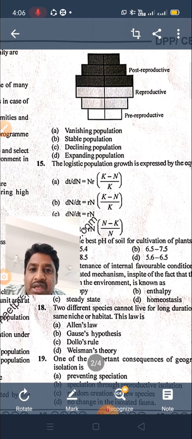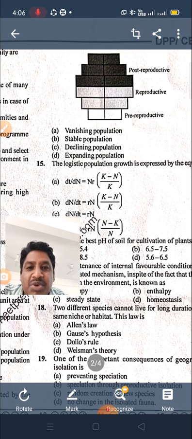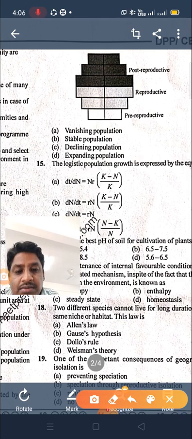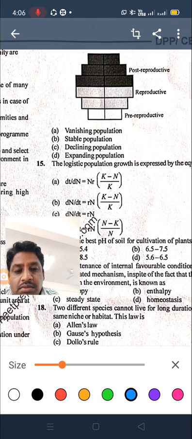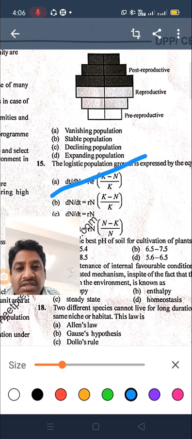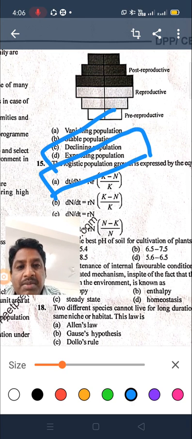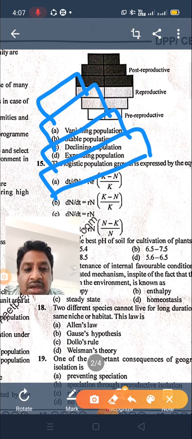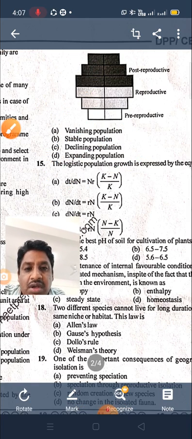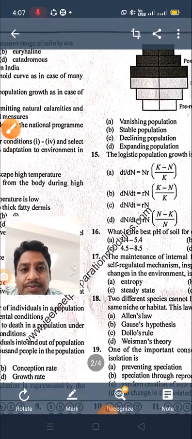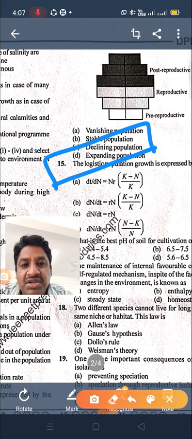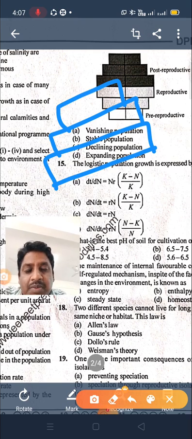So here in the given options, this first one is the population increasing, that is the age pyramid for increase. The second one is the stable population, the stable pyramid.